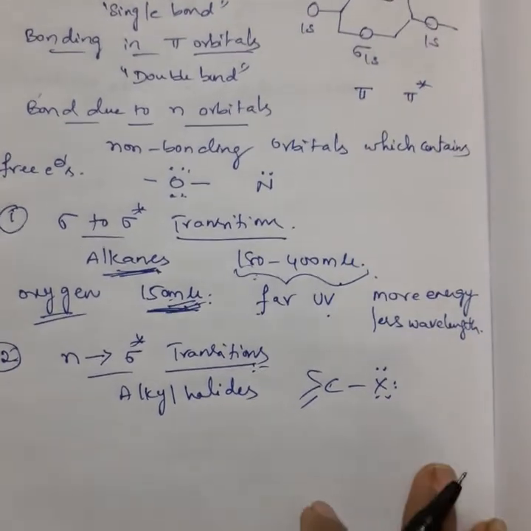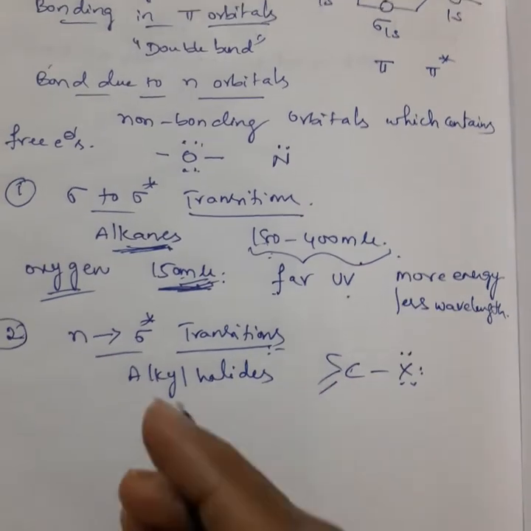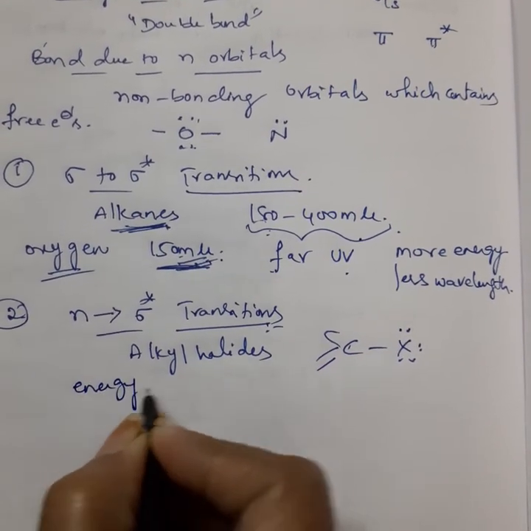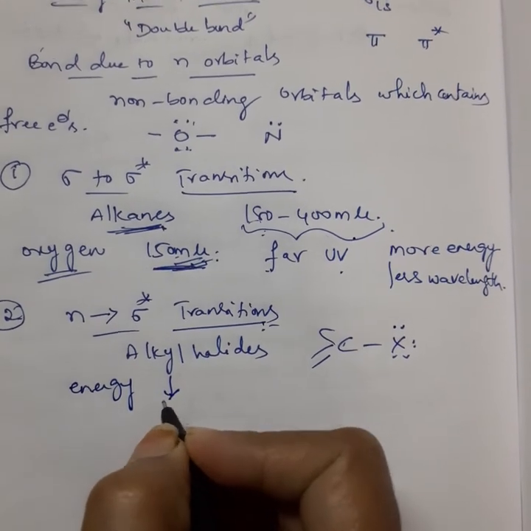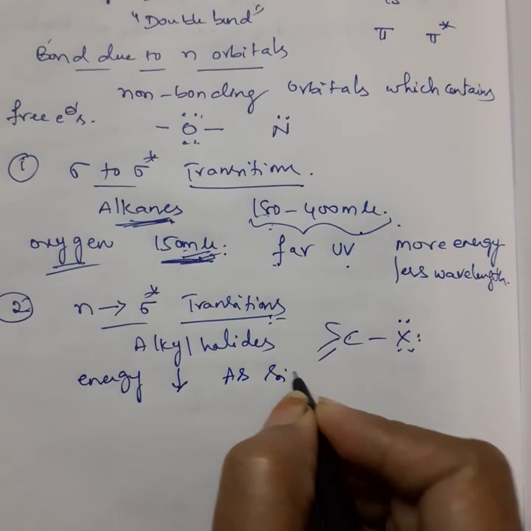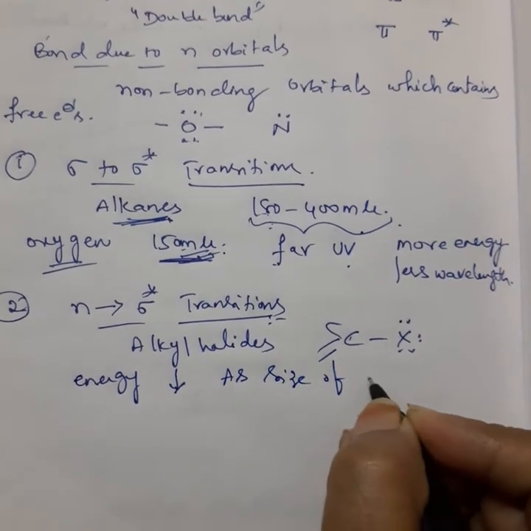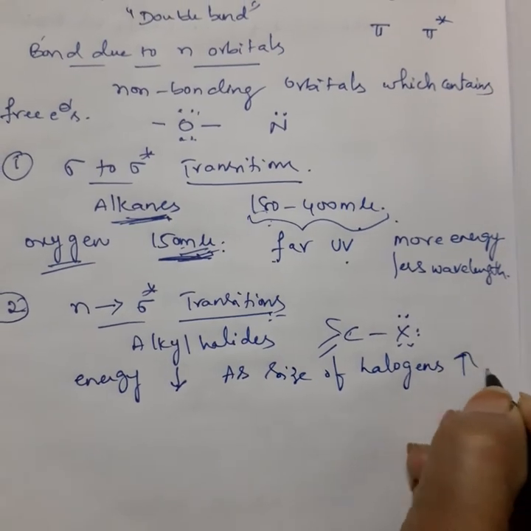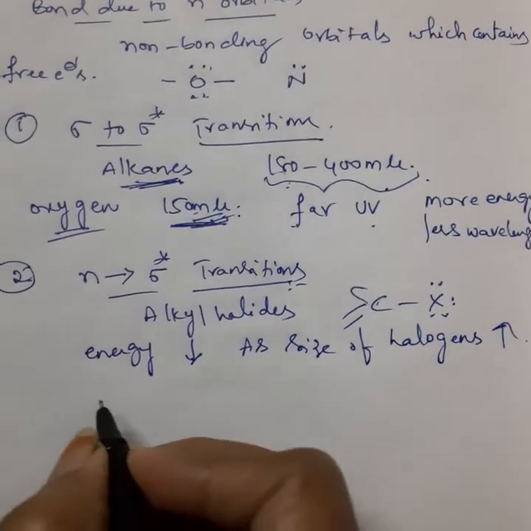Okay. Here generally the energy of absorption decreases as the size of the halogen increases. I'll tell you clearly.